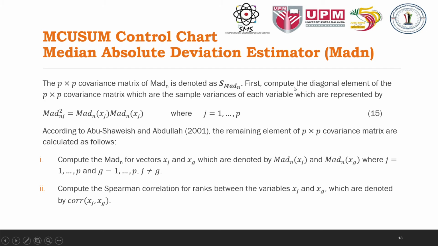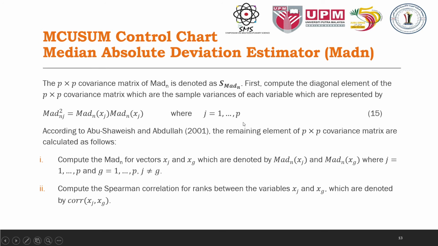The P times P covariance of MED-N is denoted as S-MED-N. First, compute the diagonal elements of the P times P covariance matrix, which are the sample variances of each variable, represented by MED-N square Nj, by equation 15. According to Abu Shawish and Abdullah 2001, the remaining elements of the P times P covariance are calculated using these 4 steps.